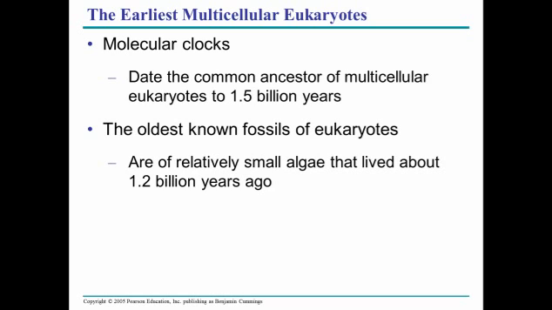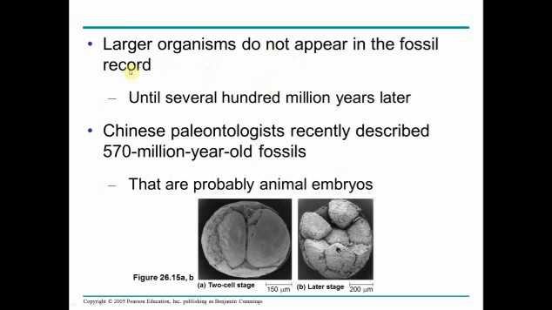Now, the earliest multicellular eukaryotes, basically, we have our fossils are about 1.2 billion years ago, and they're very small algae that we know about. And we can date a common ancestor between eukaryotes and prokaryotes back 1.5 billion years ago. So the large organisms beyond those single-celled algae did not appear in the fossil record until a few 100 million